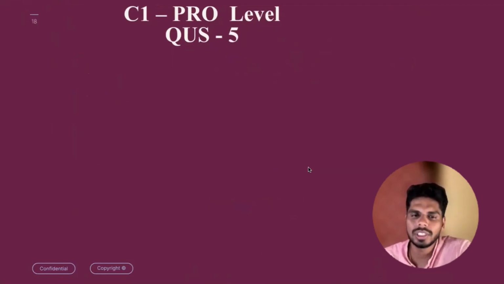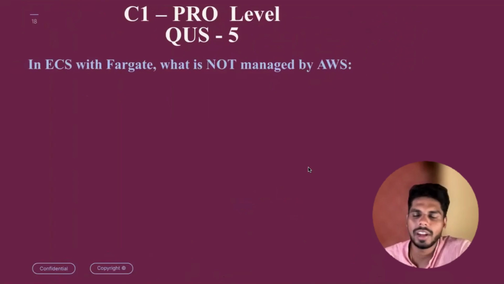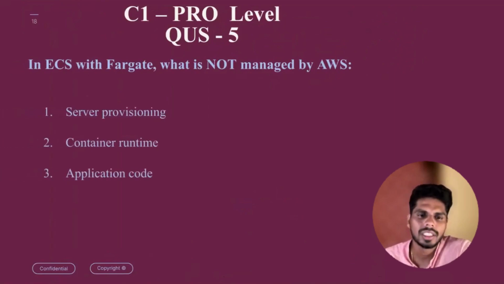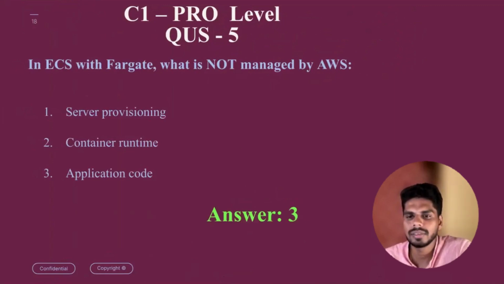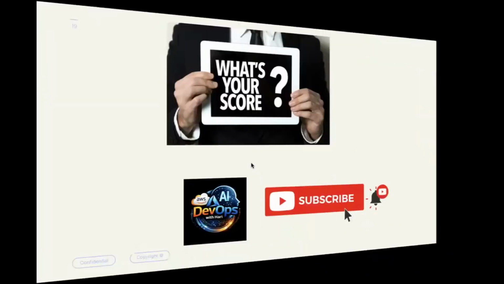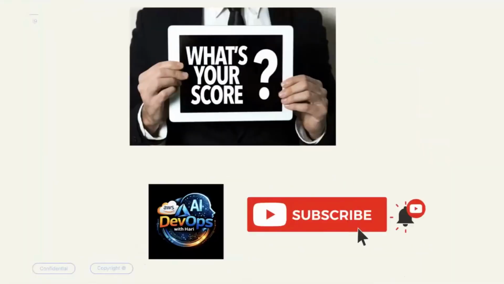Okay. Last question in the pro level. With that, we're going to count your score. In ECS with Fargate, what is not managed by AWS? Option 1, server provisioning. Option 2, container runtime. Option 3, application code. 5 seconds to identify. So the answer is 3. Very good.